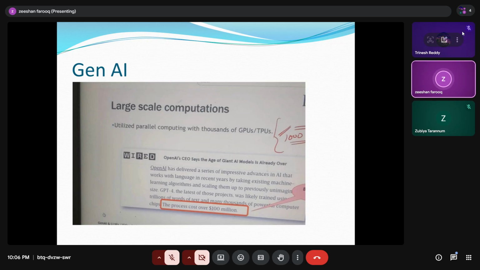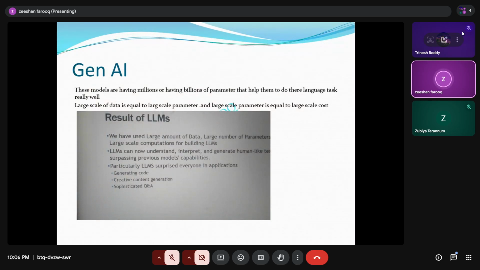With a large number of parameters and a large amount of LLM processing, the cost is over $100 million. The data keeps growing day by day. In a real-time scenario, if company requires its own LLM, it will save time for the organization, rather than using a different LLM that charges the organization more.